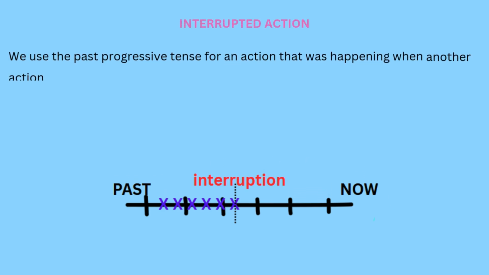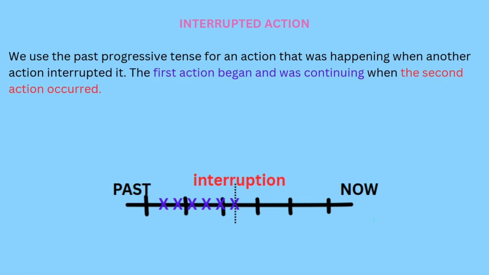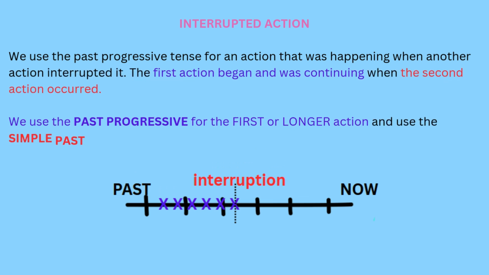So for interrupted actions, we use the past progressive tense for an action that was happening when another action interrupted it. The first action began and was continuing when the second action occurred. We use the past progressive for the first or longer action and use the simple past for the second action, or the one that interrupts the first. So if you look at the chart, in the past, you have an action that was occurring in the past progressive, and then there's an interruption, and that interruption is going to be in the simple past tense.